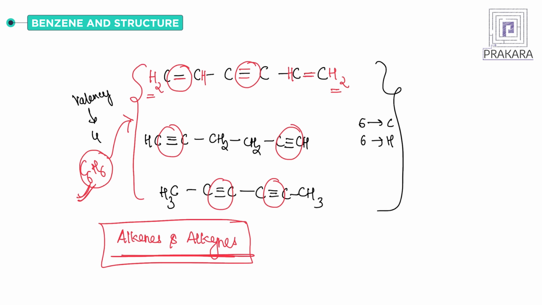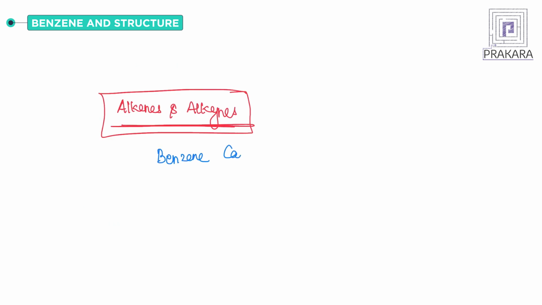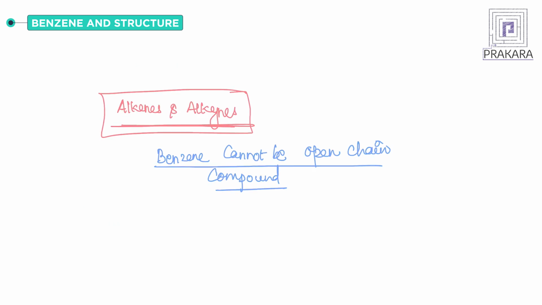So the open chain structures were rejected. It was concluded that benzene cannot be an open chain compound. So the first thing was rejecting the open chain structure depending upon the reactions that are shown by the compound with the molecular formula C6H6.